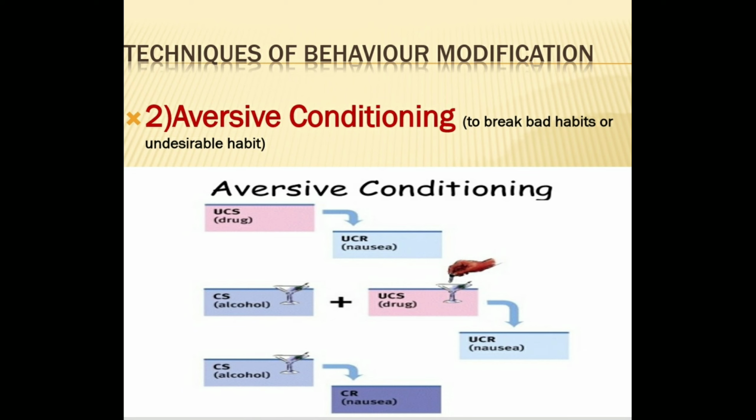Second technique is aversive conditioning, basically to break bad habits or undesirable habits. So aversion helps break bad habits through associating aversive stimuli to the undesirable habit. Eventually the undesirable habit becomes associated with the negative consequence and the behavior is reduced. So aversive conditioning can be used. You can break the bad habits and undesirable behavior of the child.